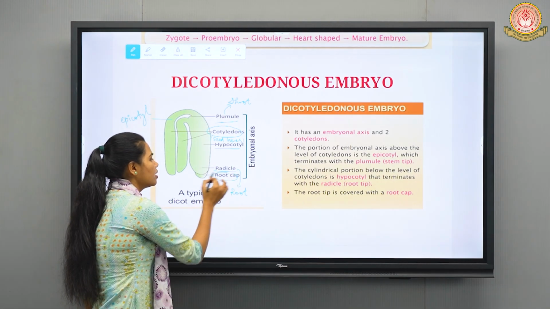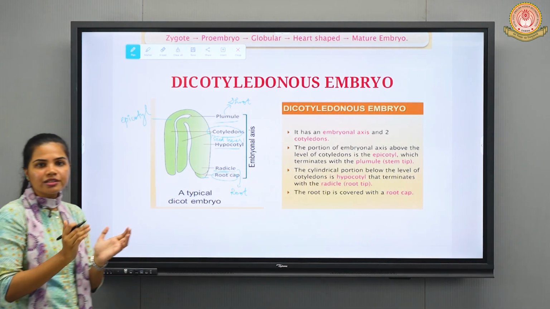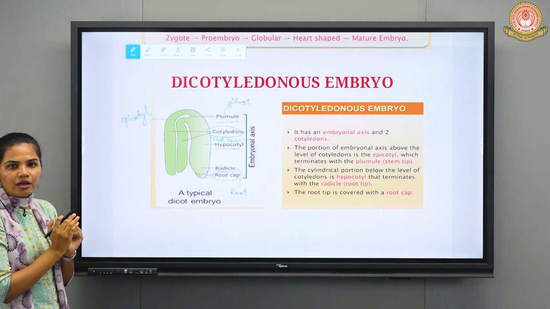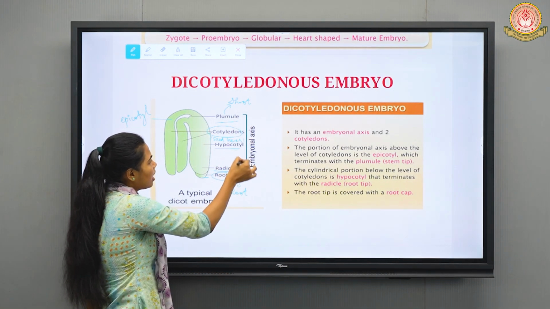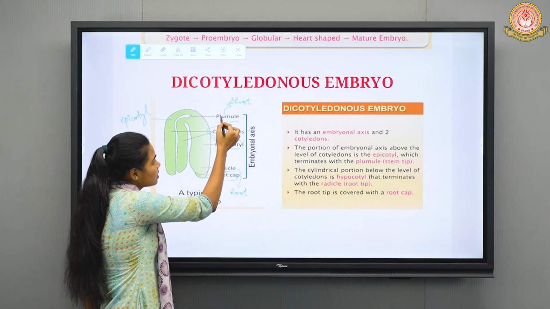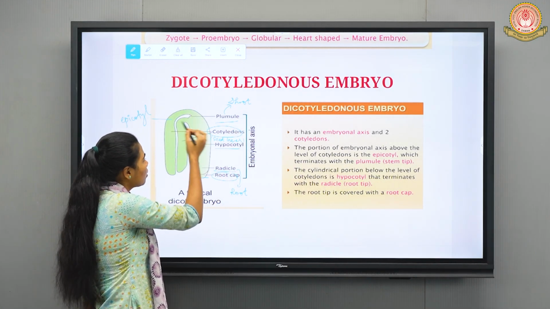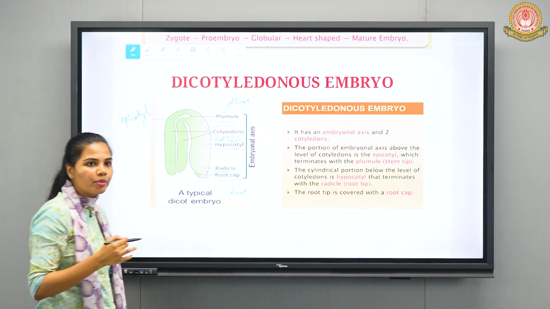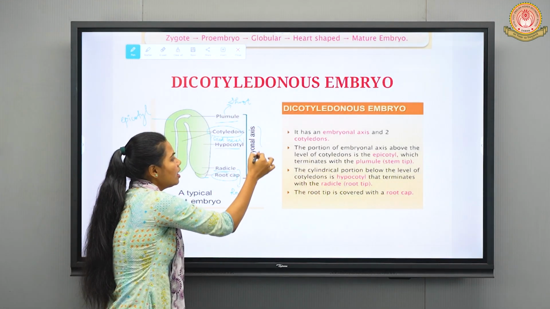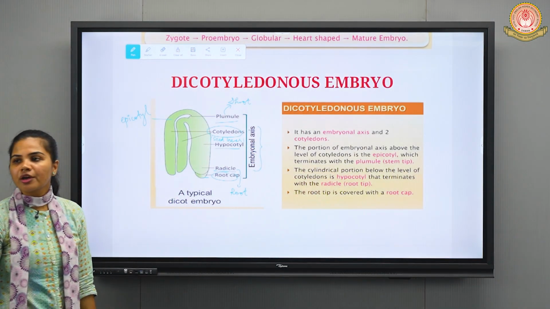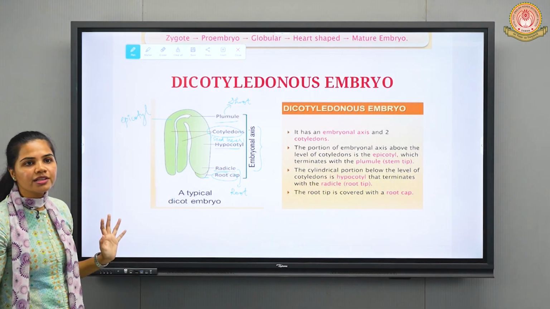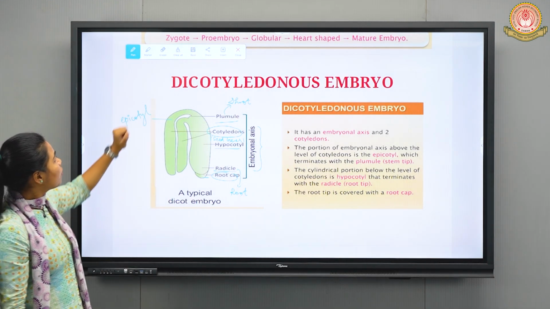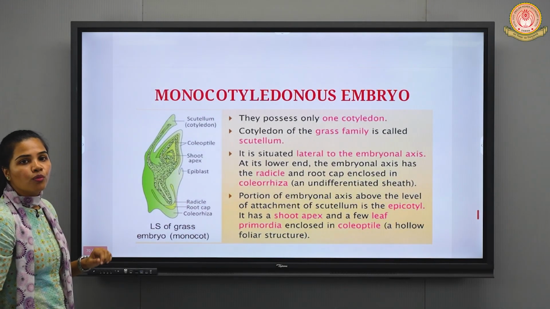Root cap is a small structure which shields the radicle, or you can say the root tip. This particular part, consisting of plumule, cotyledons, epicotyl, hypocotyl, radicle, root cap and all, forms the embryonal axis, right? So this is about the dicotyledonous embryo.